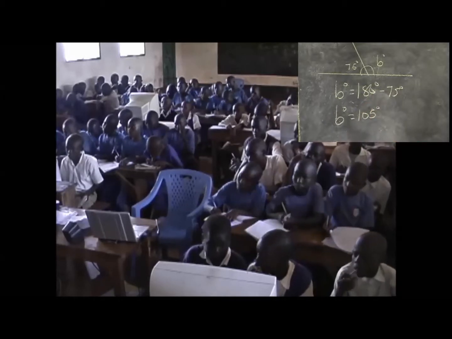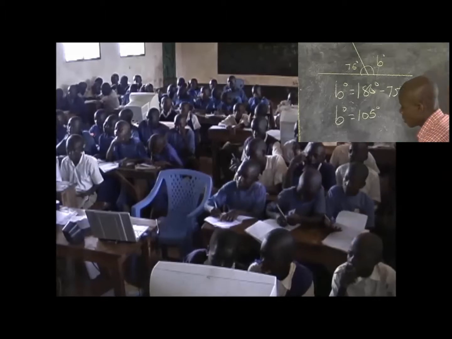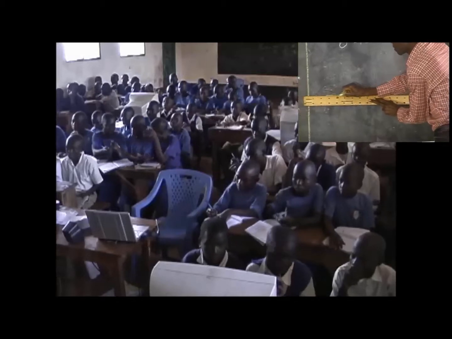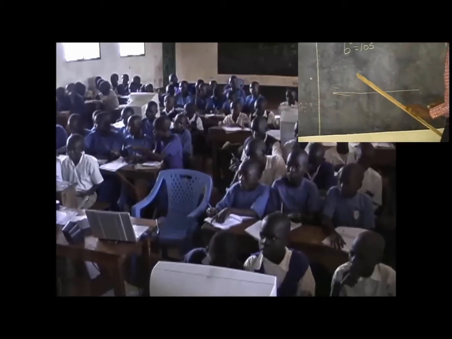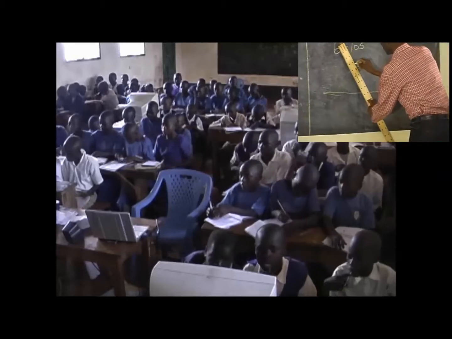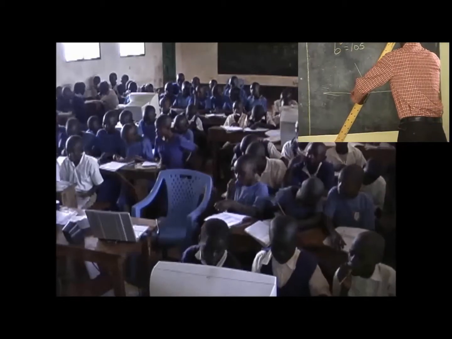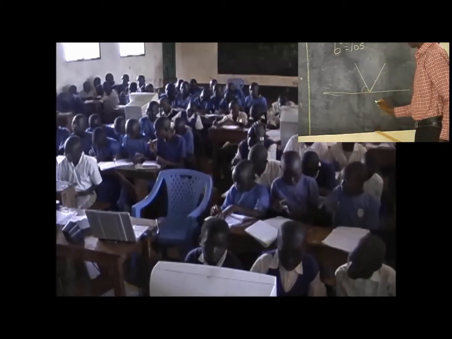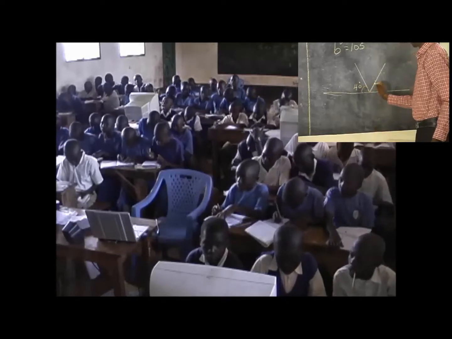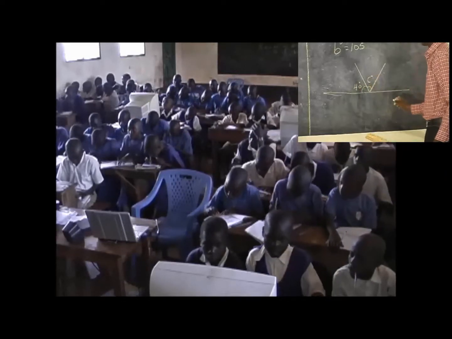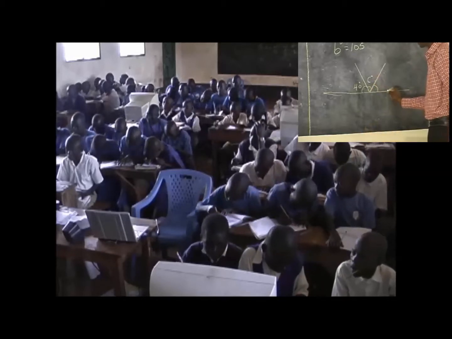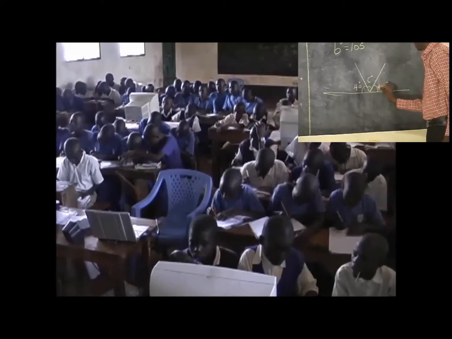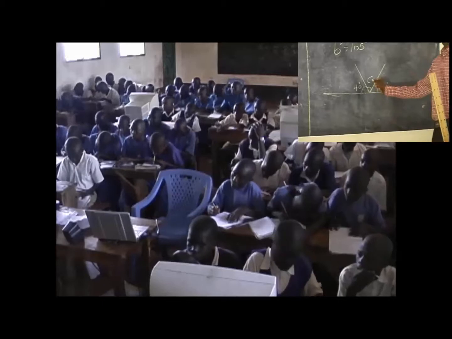Now, class, I want you to get me the size of the angle marked C from this diagram. Then we have 60 degrees. Then the third angle is marked 110 degrees. So class, what will be the size of the angle marked C?